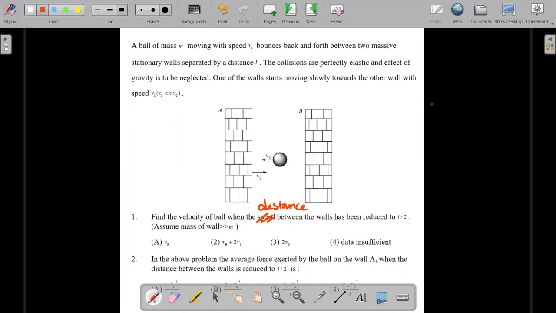The mass of the wall is very large compared to the mass of the ball, as was told in the question. If you would like to give it a try, which I request you to do because it's a very interesting problem, pause the video here, try it for 5 to 10 minutes, and then come back to the solution to the first problem, which I'll provide in the mechanical form in this video. Here's the solution to the first part.